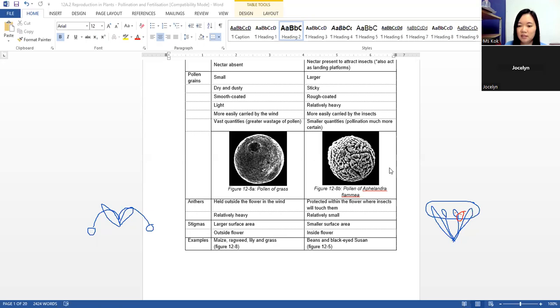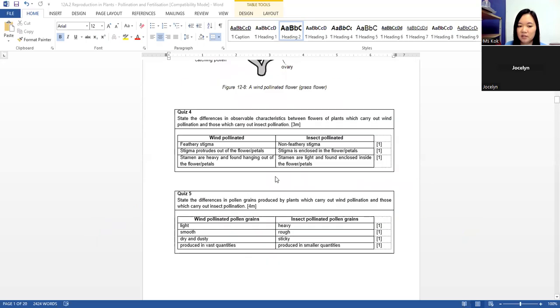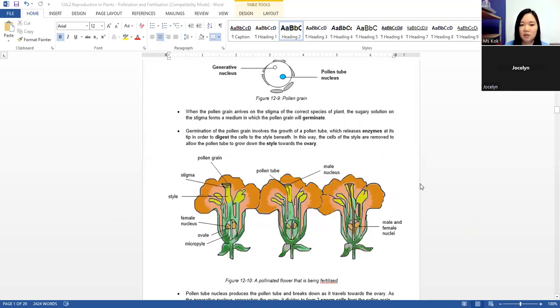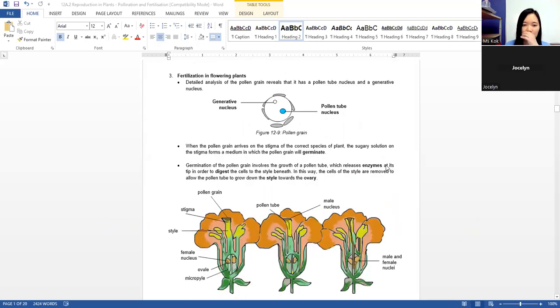Okay, finally, let's take a look at fertilization. This quiz you can do on your own. Okay, fertilization in flowering plants. So for fertilization here, you have to understand that a detailed analysis of the pollen grain reveals that it has a pollen tube nucleus and a generative nucleus.